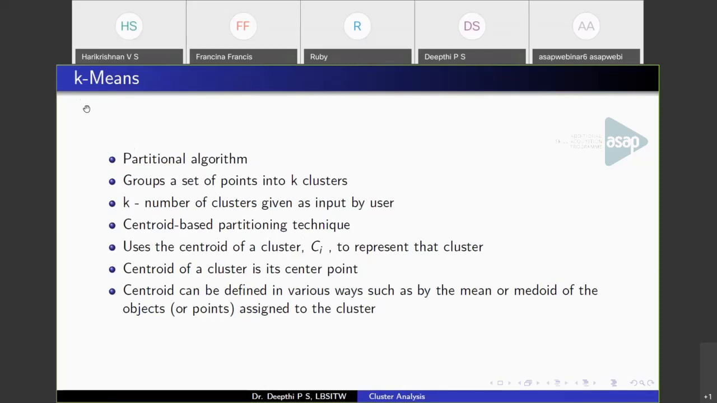So k is the number of partitions that we are going to create. This should be specified by the user. Whatever input the user gives, the data points will be divided into that many clusters. So it is a user-defined parameter, and this works based on the mean value of objects belonging to a cluster.